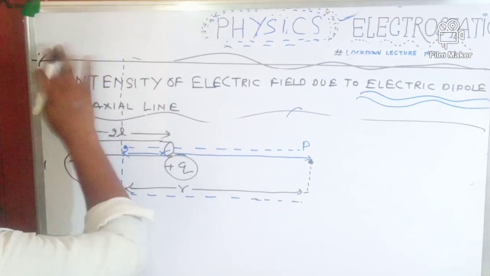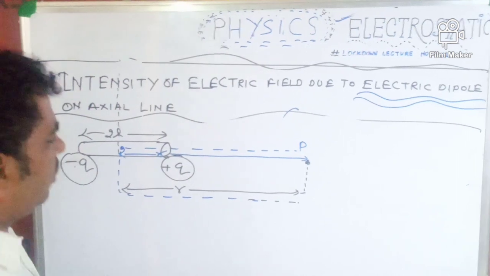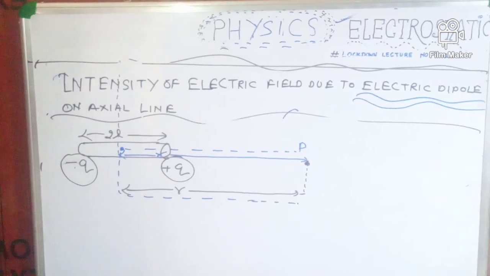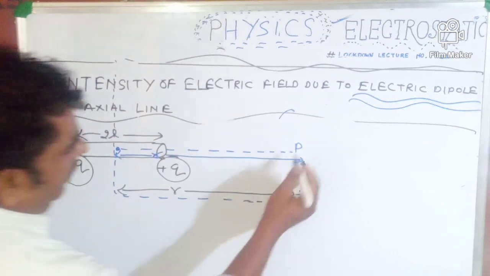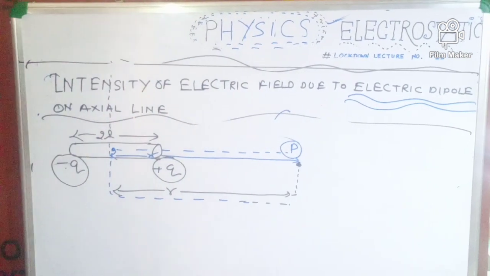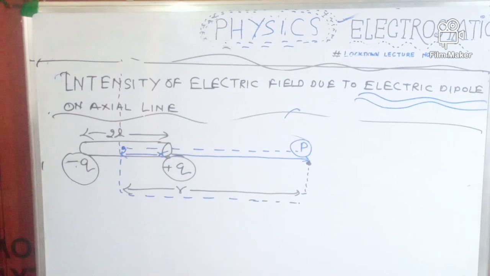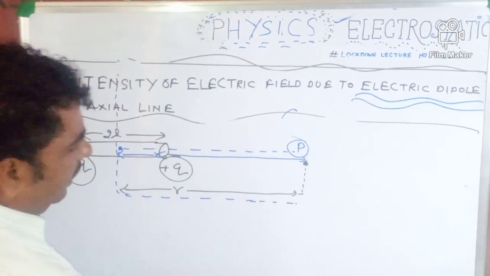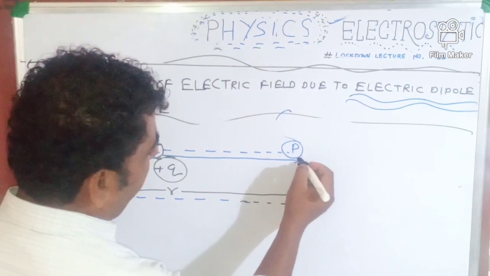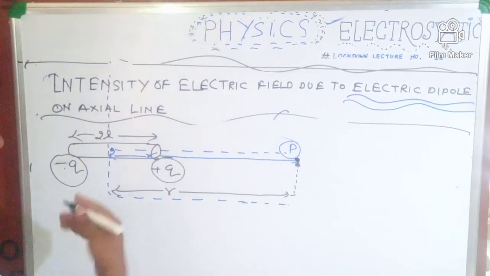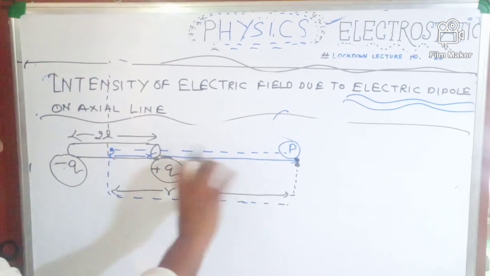Later we will find the intensity of electric field due to an electric dipole on the equatorial line also. But now we are going to find it on the axial line, and on the axial line we are taking a point P. At this point we will find the intensity of electric field due to the electric dipole.